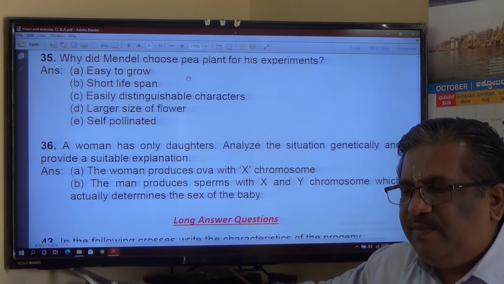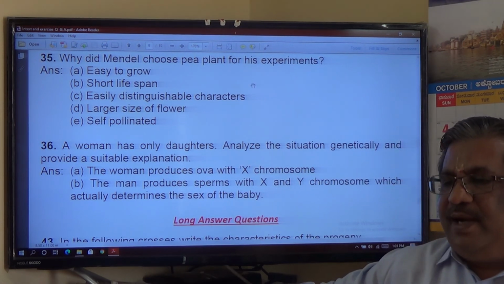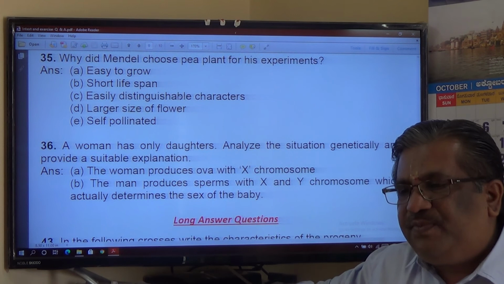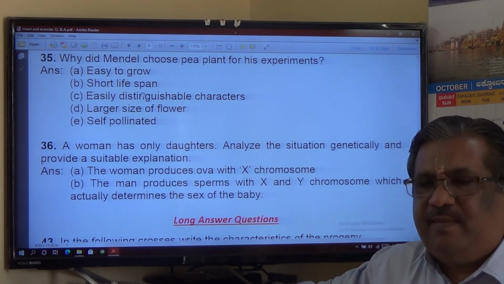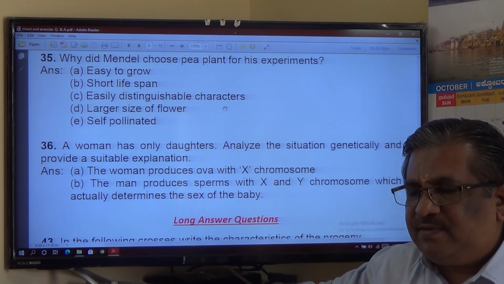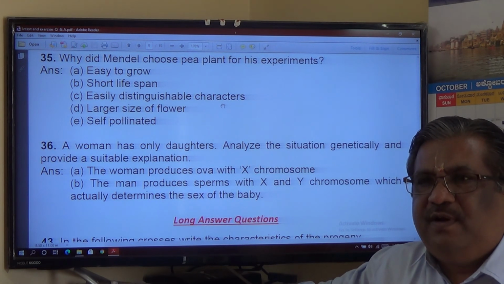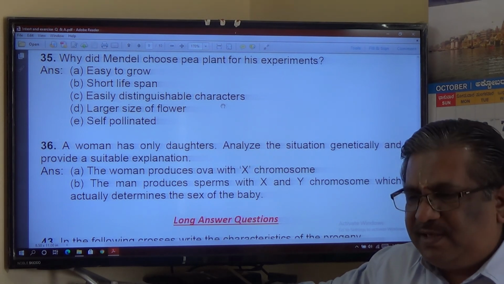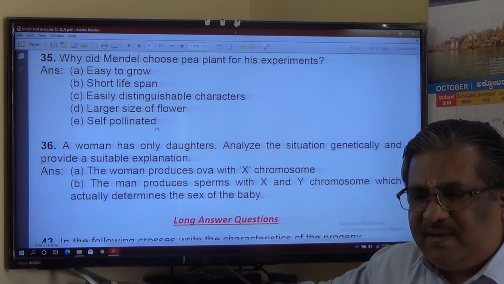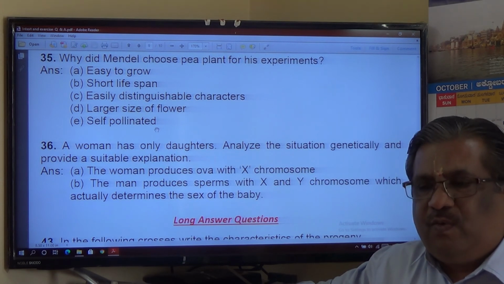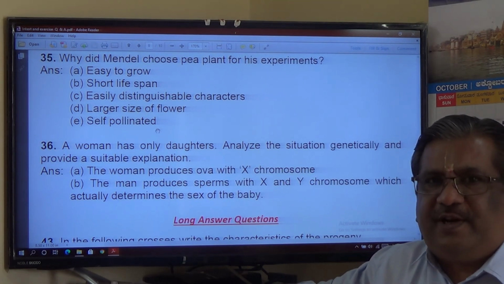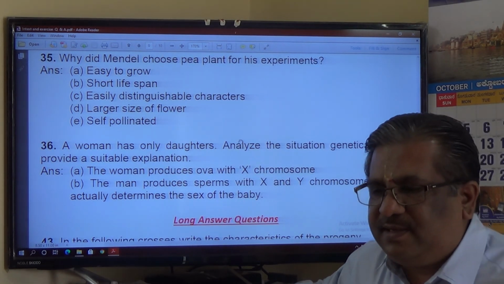Why did Mendel choose pea plants for his experiment? We have discussed this one. They grow with a very short lifespan of about 3 months. Easily distinguishable characters means there are a larger number of contrasting visible characteristics observed in pea plants, and a larger size of flower, and self-pollination is possible. Most pea plants are produced by self-pollination rather than cross-pollination, but one can definitely do cross-pollination also. And hence he selected pea plants.